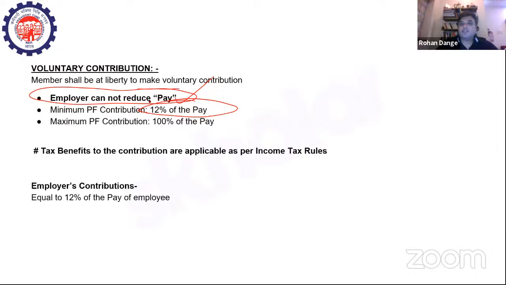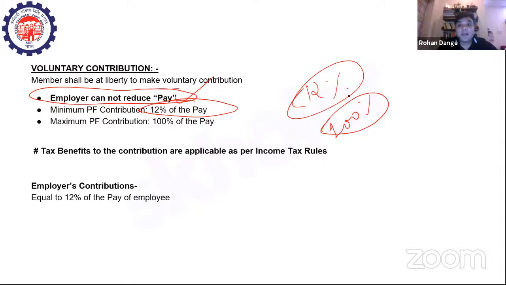So instantly, which number and figure comes to your mind? 12%. 12% strikes hammering into your mind, right? But you should understand and you should know that the maximum permissible limit is 100%, not 12%. 12%, in fact, is the minimum contribution that the employer has to contribute to the employee account, right? Now, when you talk about tax benefits, the contribution is applicable as per income tax rules. And the employer's contribution is equal to 12% of the pay of the employee.